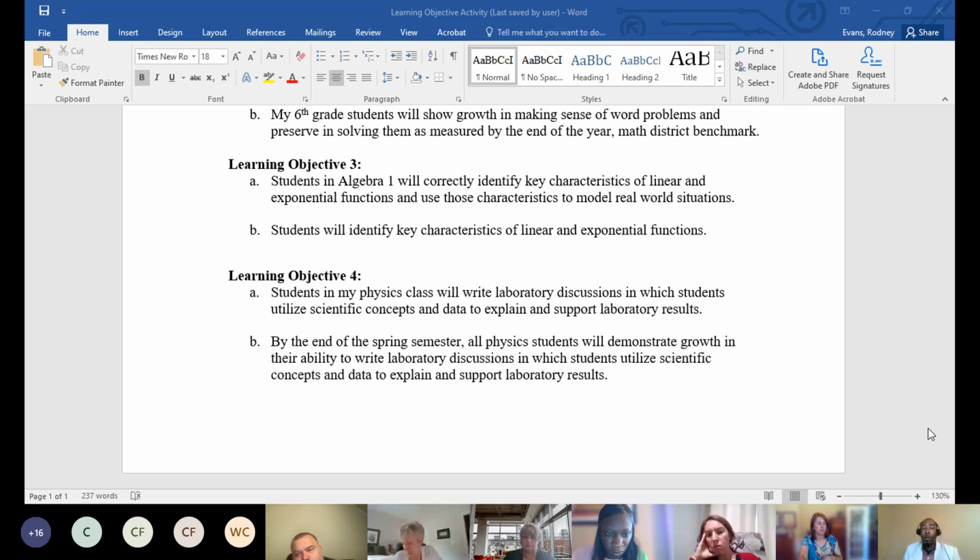So it's all about growth. The growth for a special ed student may not be as much as a student in general ed. It's all about just showing growth over that year. So it's up to you as a school leader to understand that, to know that growth could look different in the special area realm. Correct. Thank you. Sure.